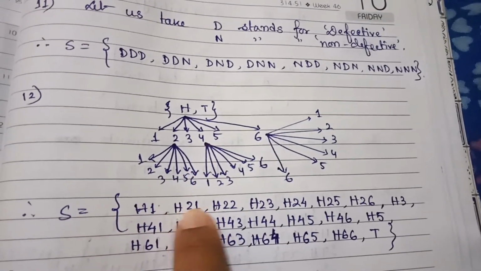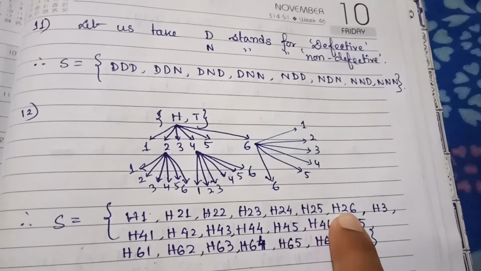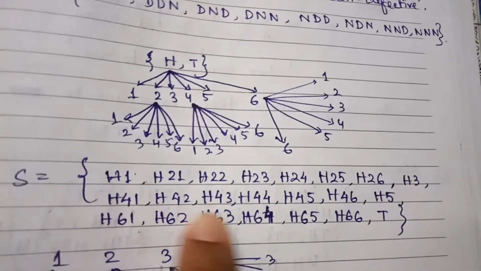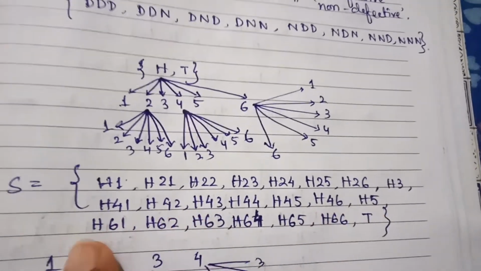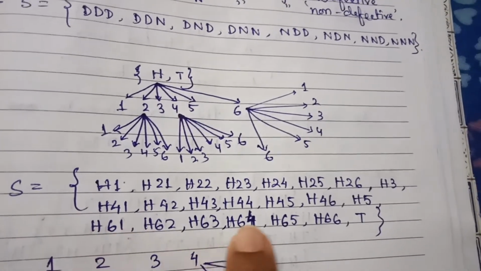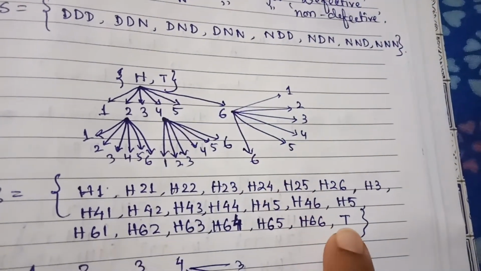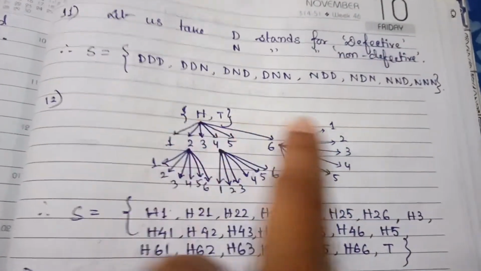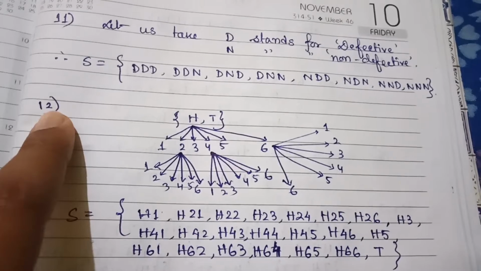So we are getting H21, H22, H23, H24, H25, H26 like that. H3 as it is. H41 to H46. Then H5 as it is. Again 6 is even, so H61 to H66. And T is left as it is. So this is question number 12.